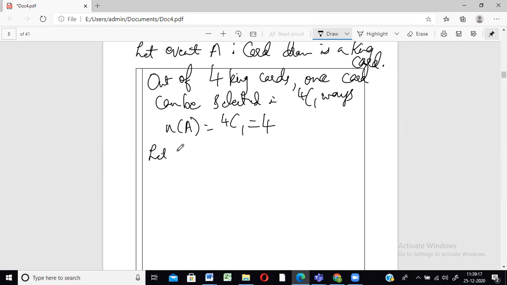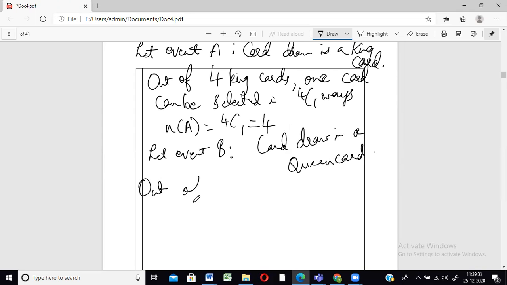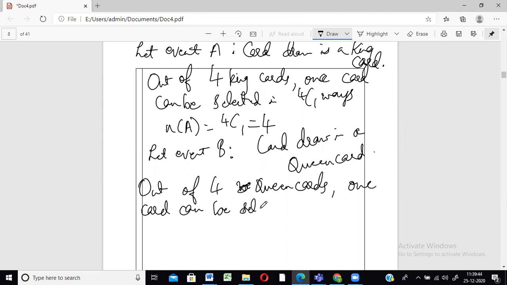Just write the value of N as it is. Okay. So let your second event B be where the card drawn now is a queen card. Again, for the queen also the same story. Queen also we have four cards, right? So out of four queen cards, how many are to be drawn? Just one card, correct? One card can be selected in 4C1 ways. That's the number of elements in the event B is equal to 4C1, that's again equal to 4.